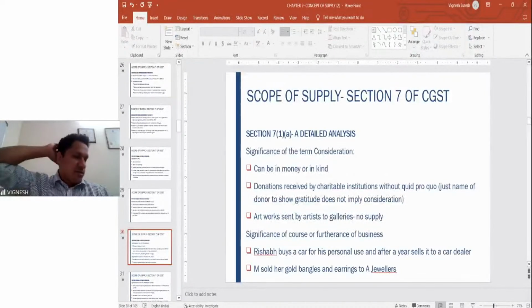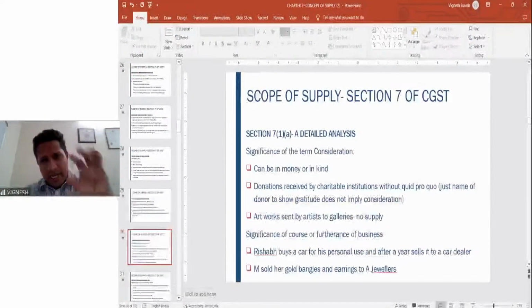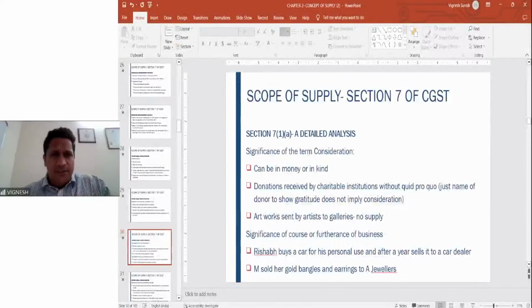Not in the course of business. Okay. Most important thing here is there is no supply because he just gives the money. There is no consideration which flows to him. So simply if one person comes and gives 1 lakh for construction of a classroom, then that is not a supply and there is no consideration.